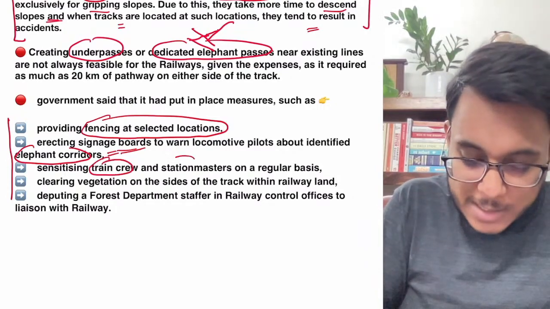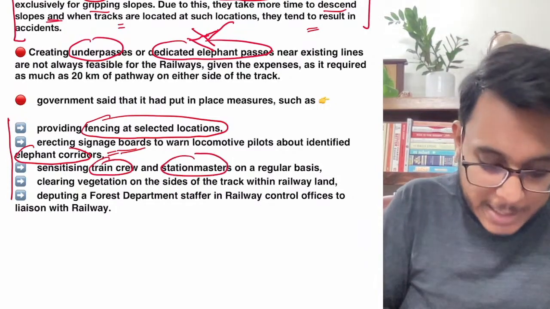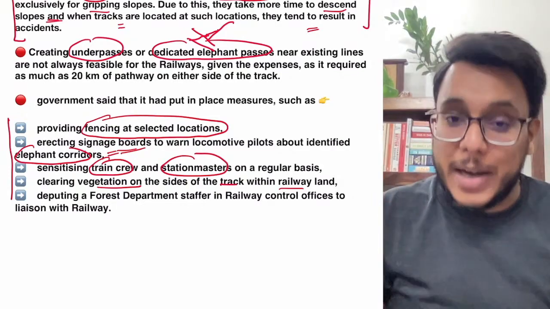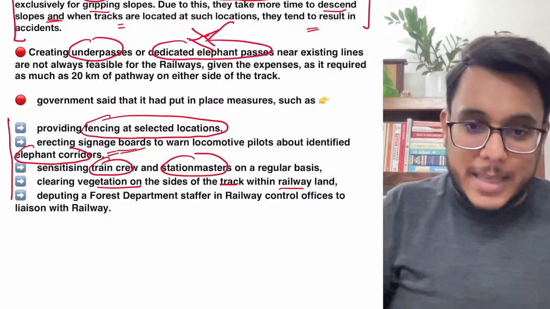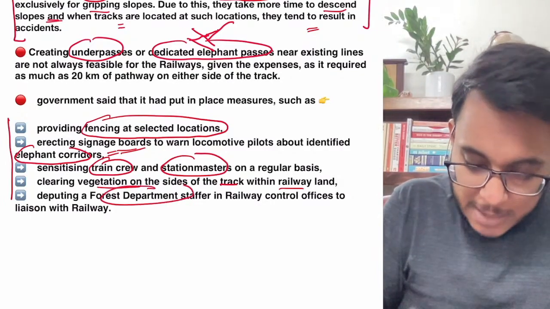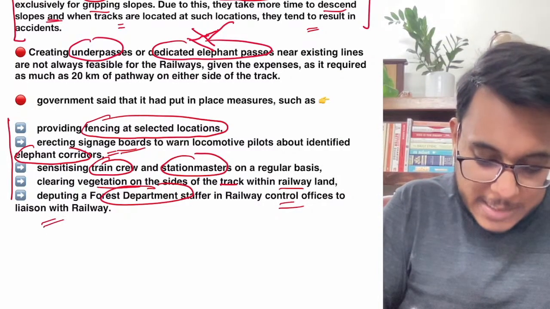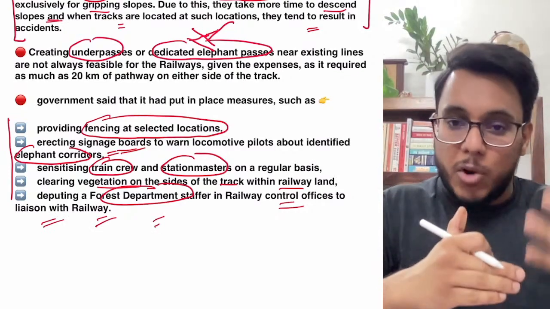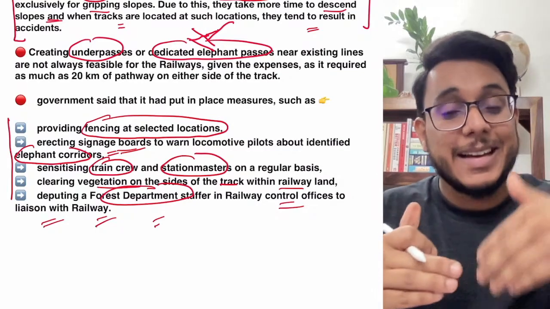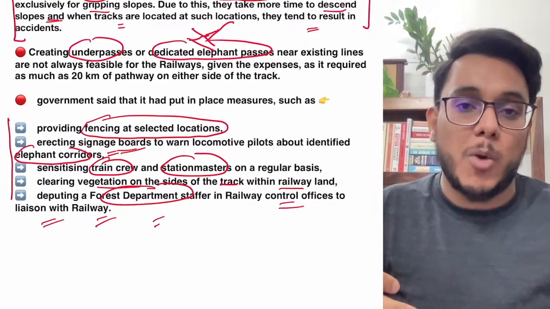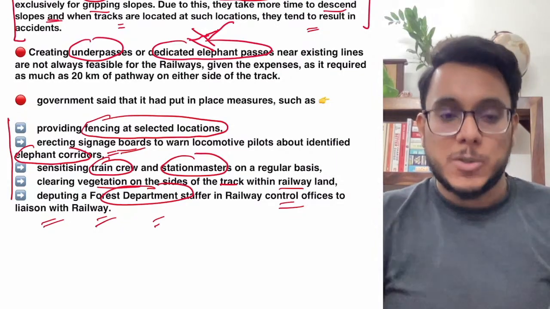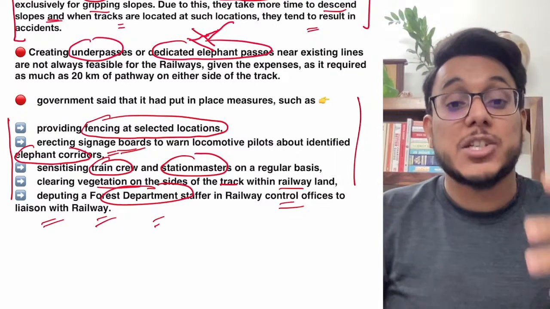Sensitizing the train crew and the station master. Fine. Clearing the vegetation on the sides of the track within railway land, so that elephants don't get trapped in the vegetation. Fine. Then deputing a forest department staffer in the railway control office to liaison with the railway. So forest department officers can educate the railways that okay, these are the zones where the elephants pass and all such kind of things. So these are some of the low cost interventions that can be done.